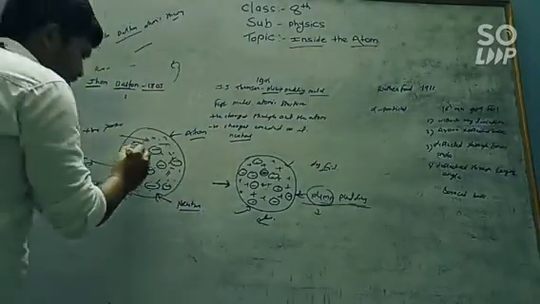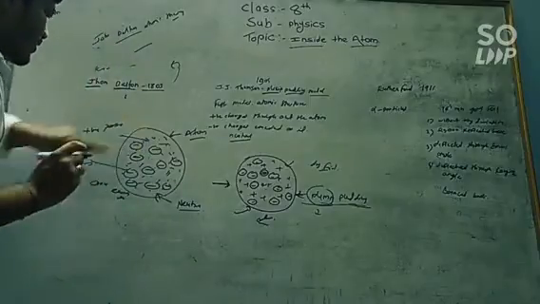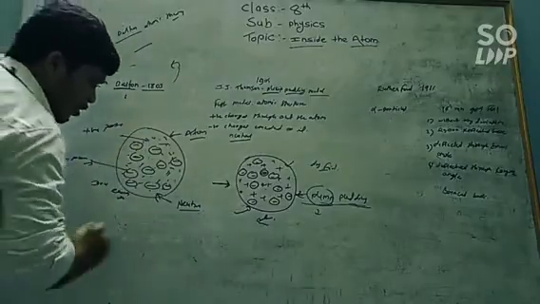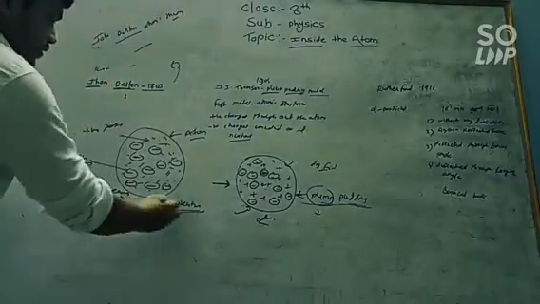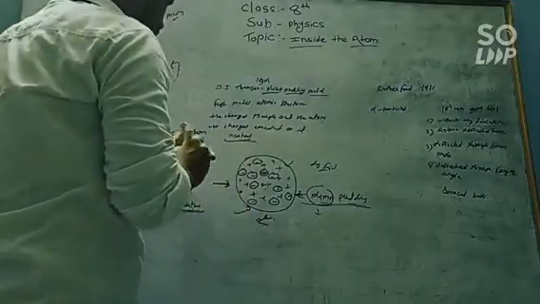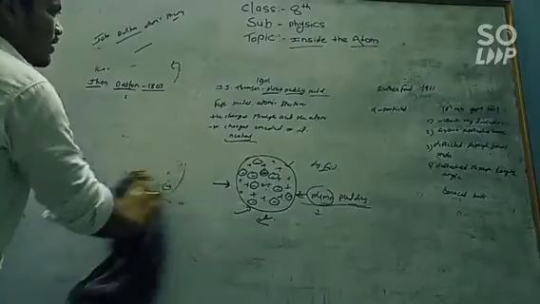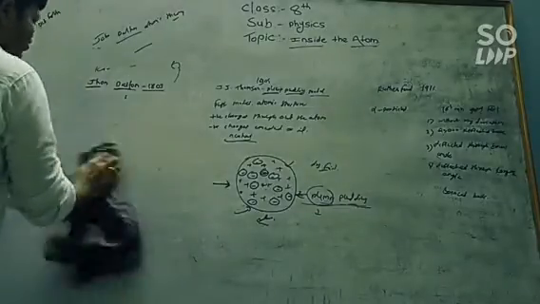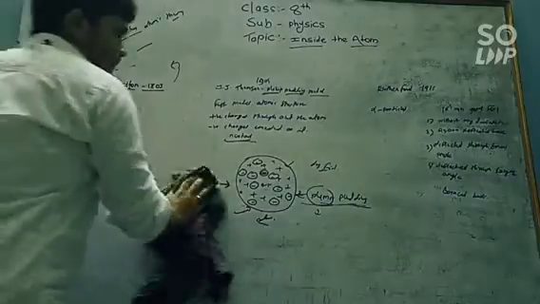So the embedded negative charges and all the positive charges cancel each other, and overall the charge on the atom is neutral. So the charge on the atom is neutral, means the atom is neutral. So this is J.J. Thomson's plum pudding model, and in 1803, John Dalton gave the atomic theory.